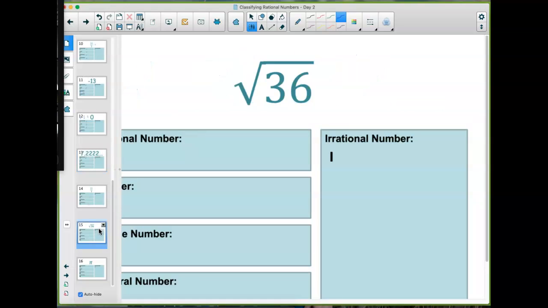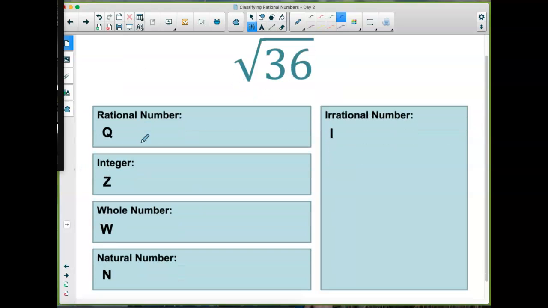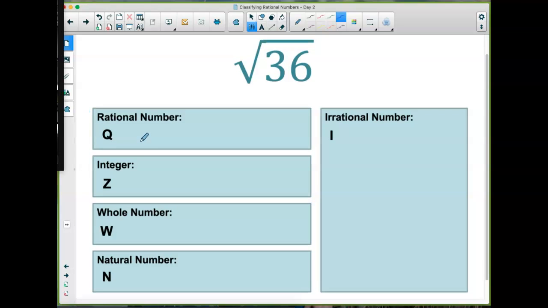Okay, how about, let's go to this one. The square root of 36. Where would you put that? The square root of 36. Now remember, the square root of 36 equals 6. So be careful. Some of you immediately wanted to say I, but the square root of 36 is 6. So then where would it go? And it goes in more than one category.